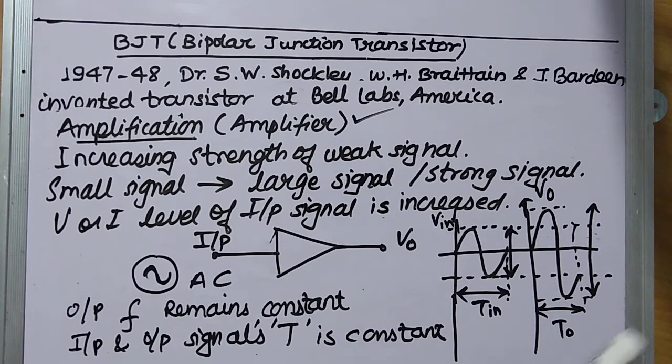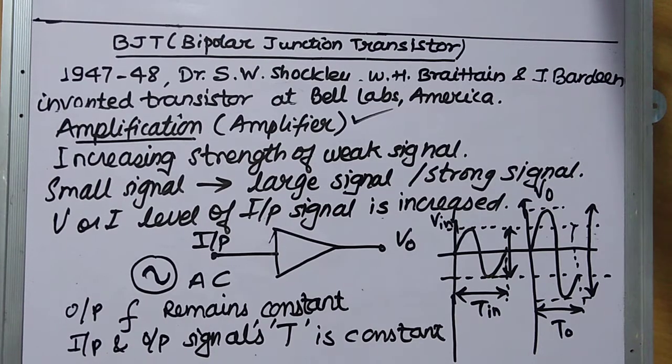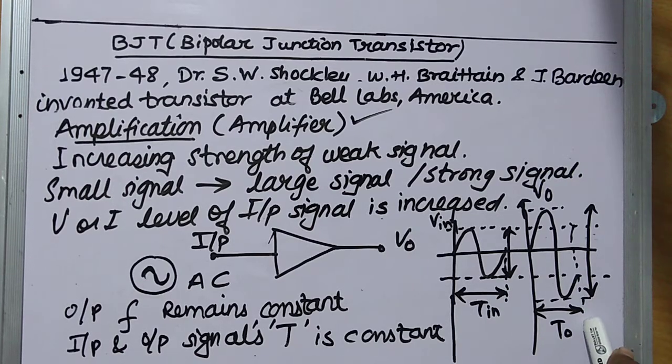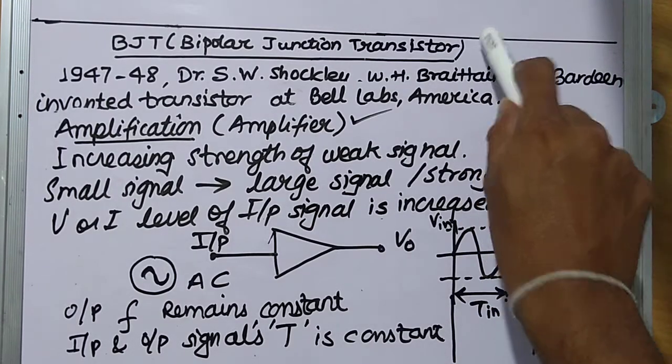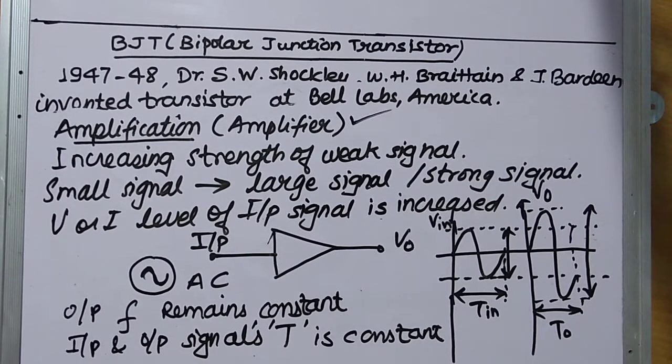Now, the interesting point is that we have learned that energy can neither be created nor destroyed, but how is it possible that we are getting a small signal input and a large signal at the output? My dear friends, it is only possible because this transistor utilizes the DC power which is used for its biasing.